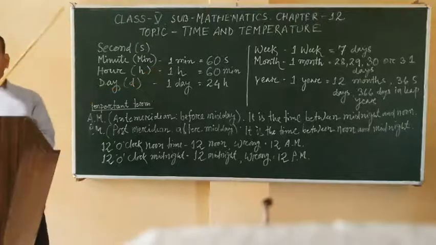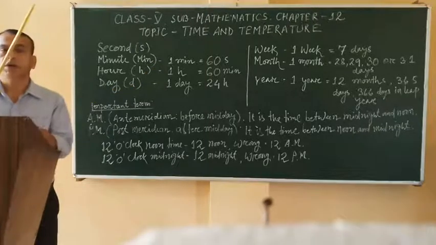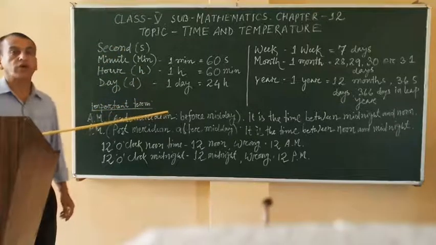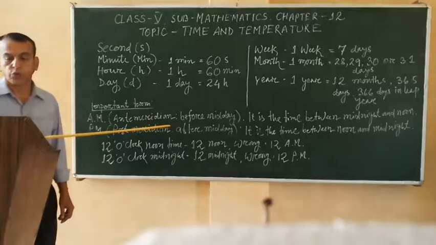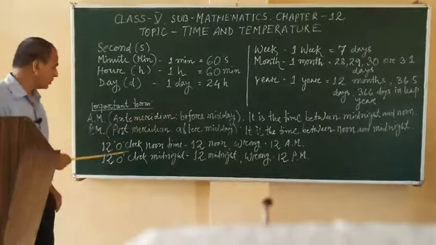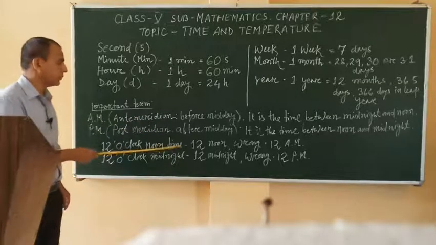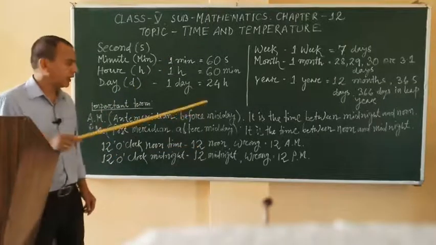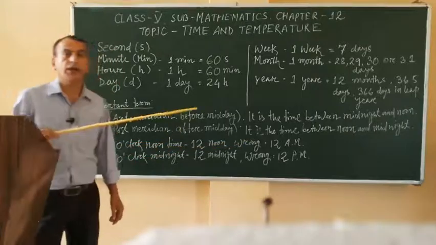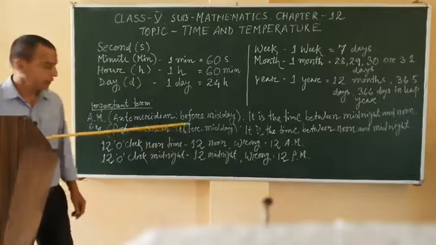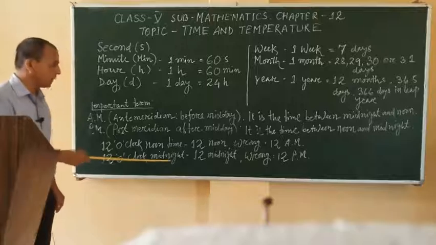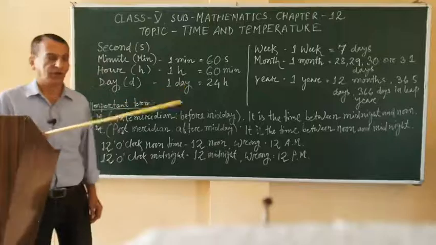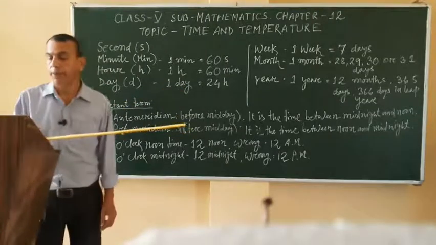When we see the clock, when it is 12 o'clock exactly, we call it 12 noon, and don't say wrongly 12 AM. Same way, when it is 12 o'clock at night, it is called 12 midnight, don't say wrongly 12 PM.